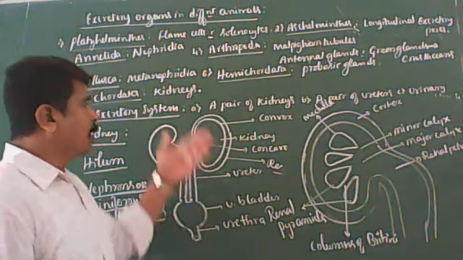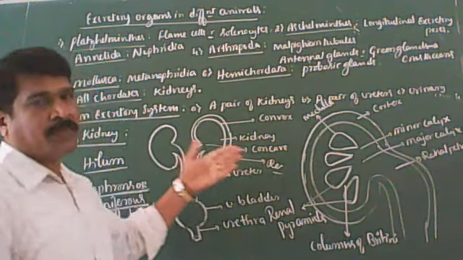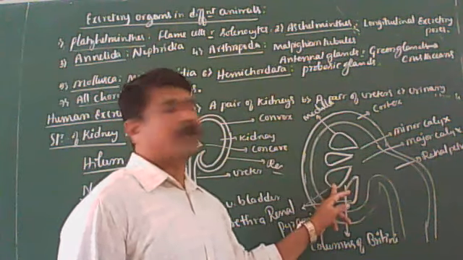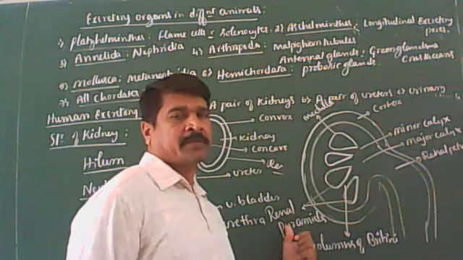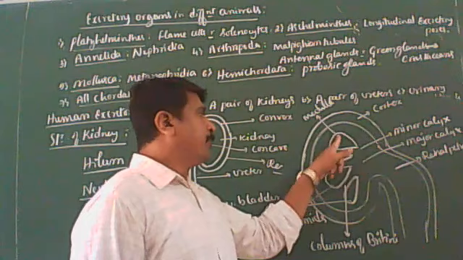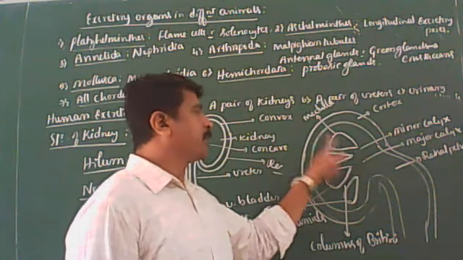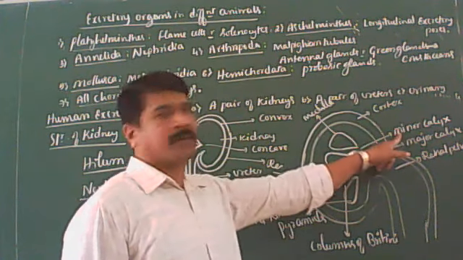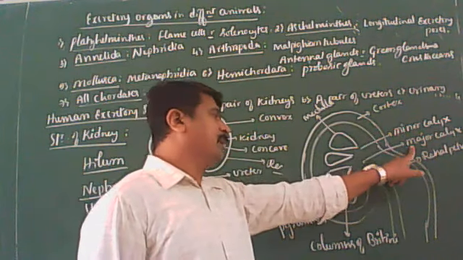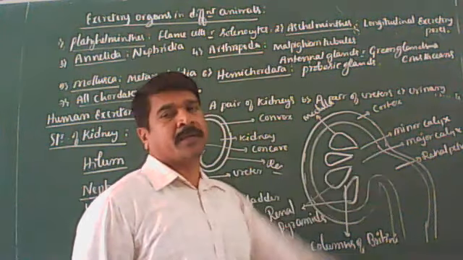Look at the board. Longitudinal section of the kidney shows outer cortex and inner medulla. Medulla has numerous pyramidal shaped structures called renal pyramids. Each pyramid has a broad base and a narrow apex. Base is always directed towards the cortex and apex opens into the minor calyx. Many minor calyxes join together to form a major calyx that opens into the renal pelvis.